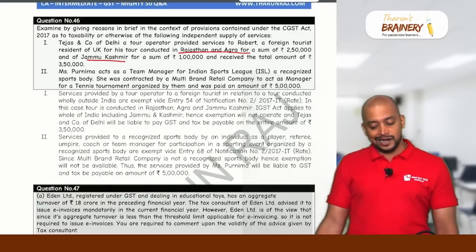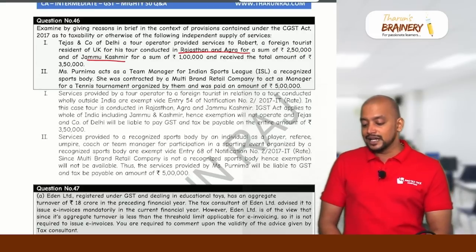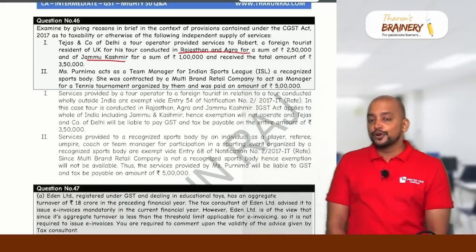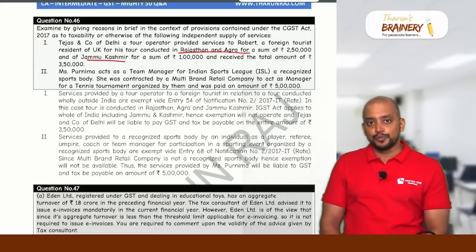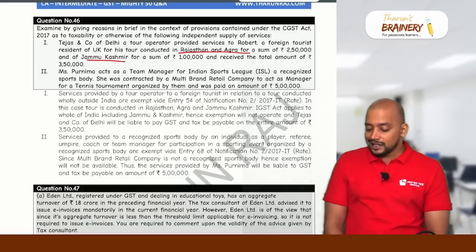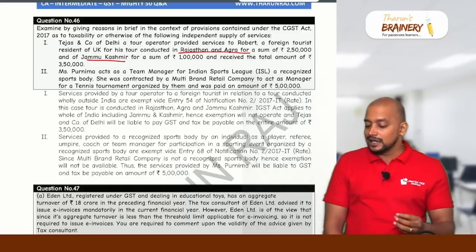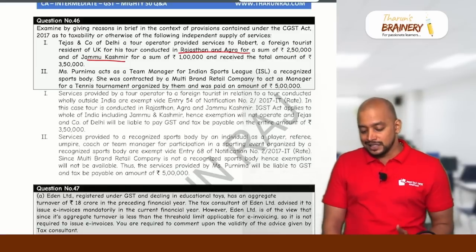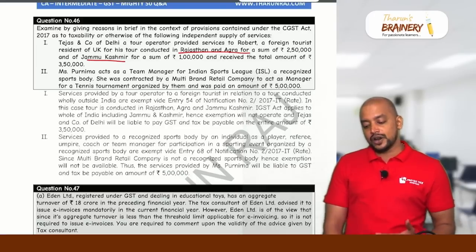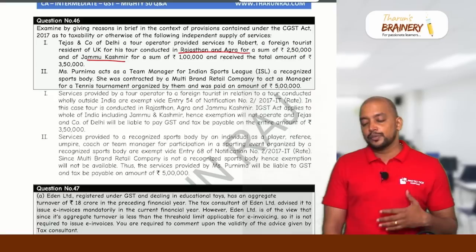Then look into the second. Miss Purnima acts as a team manager for Indian Sports League, a recognized sports body. She was contracted by a multi-brand retail company to act as a manager for a tennis tournament organized by them and was paid an amount of 5 lakhs.